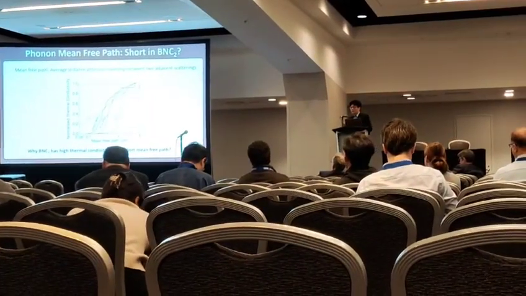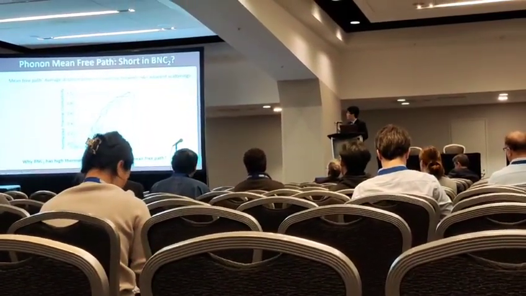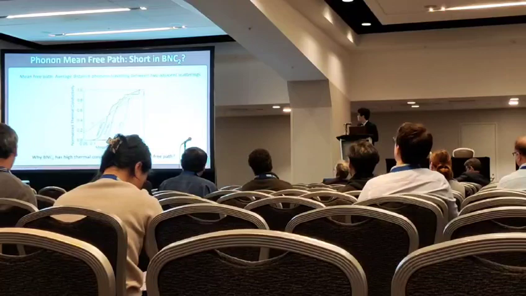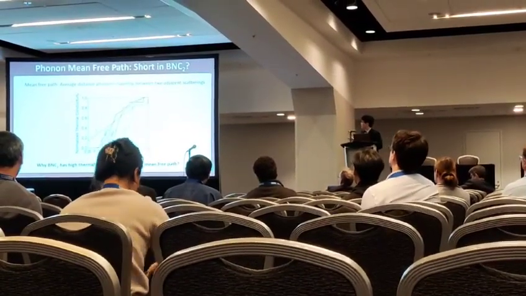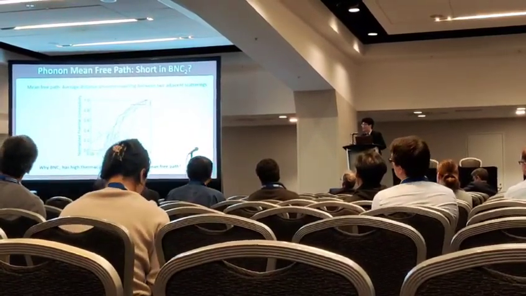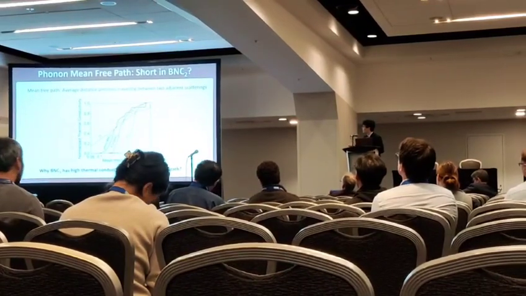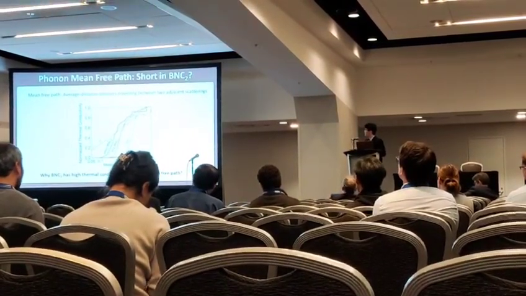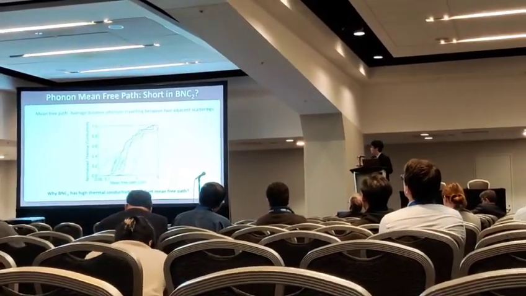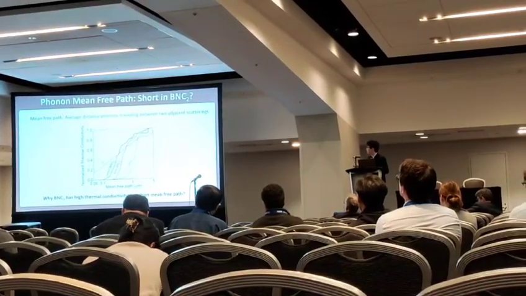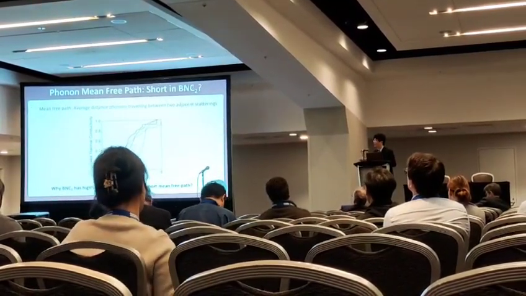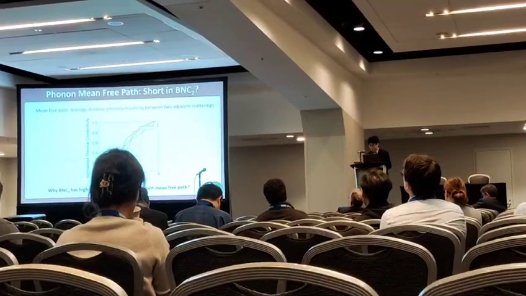To further investigate the transport physics in R3M BNC2, we calculate the accumulative thermal conductivity as a function of the phonon mean free path. The phonon mean free path is the average distance a phonon travels between two adjacent scatterings. High thermal conductivity materials usually have long phonon mean free paths. For example, for boron arsenide, the phonon mean free path is on the order of 1 to 6 micrometers. However, BNC2 has a relatively small mean free path. More than 60% of thermal conductivity is contributed by phonons with mean free path smaller than 0.5 micrometer.